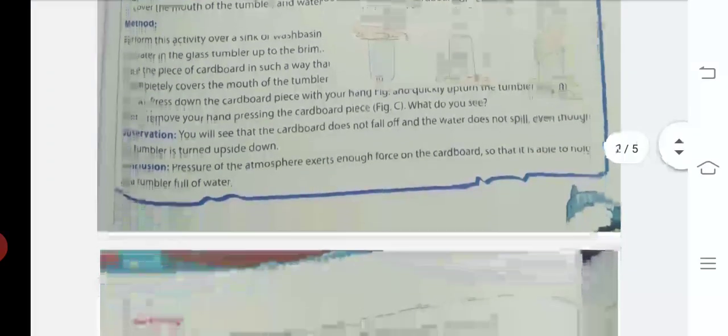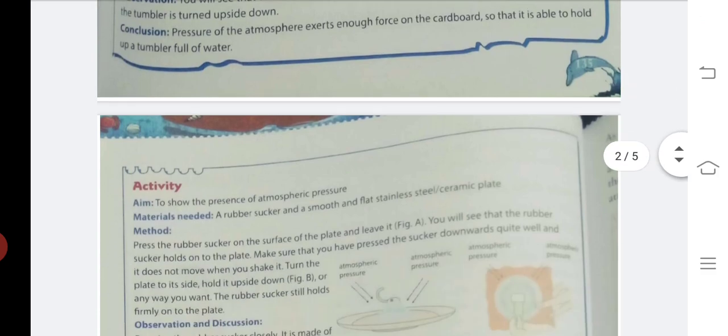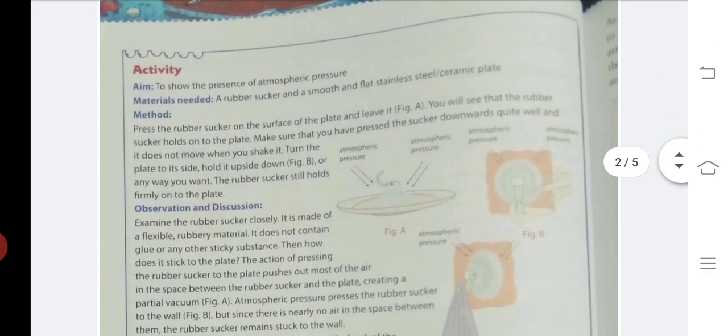So, conclusion is pressure of the atmosphere exerts enough force on the cardboard so that it is able to hold the tumbler of water. Third is again to show presence of atmospheric pressure.